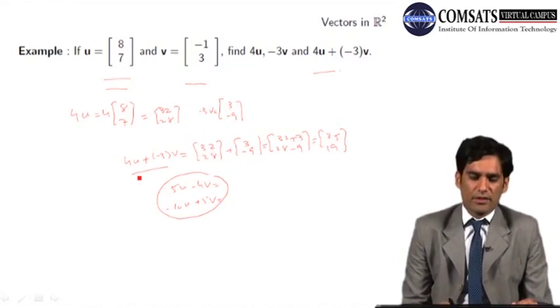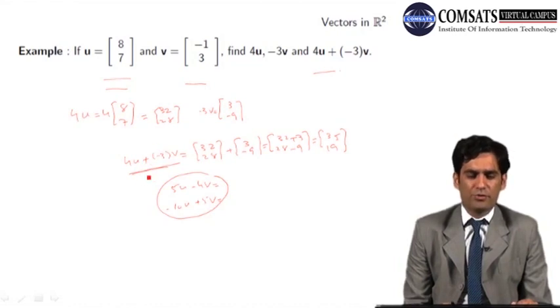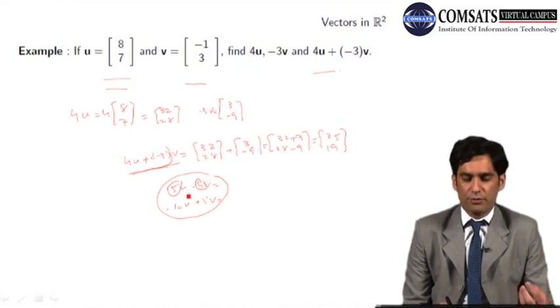These vectors are obtained by just multiplying the old vectors u and v with a real number. Here the real number is 4, here the real number is minus 3 and we are adding it, here the real number is 5, and here the real number is minus 4. So we are having the new vectors from the old vectors.